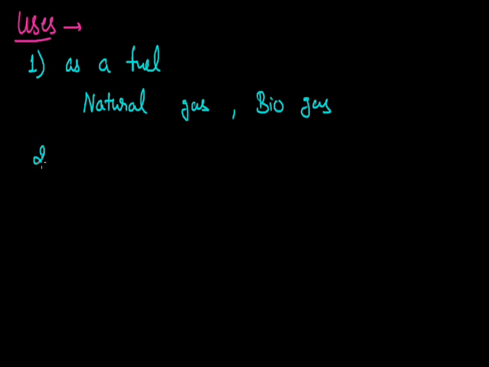The second use of this methane is for the formation of fertilizers. We need hydrogen gas, and this hydrogen gas can be produced from this methane when it is made to react with steam. When we pass this methane over the steam, this reaction occurs, and the conditions required for this reaction are that we need to take Raney nickel as the catalyst, and the temperature should be 1273 Kelvin.